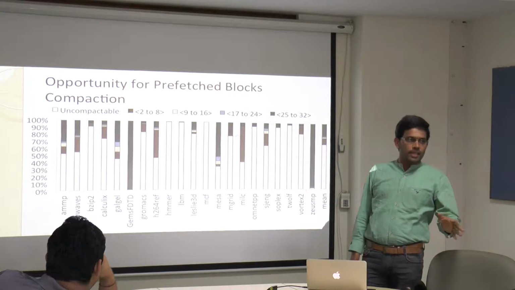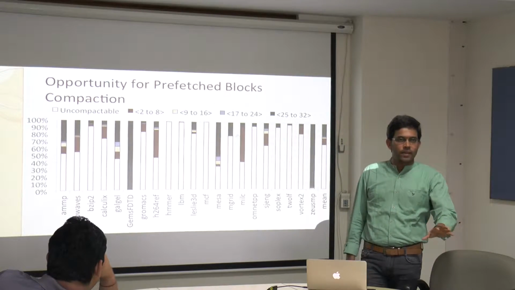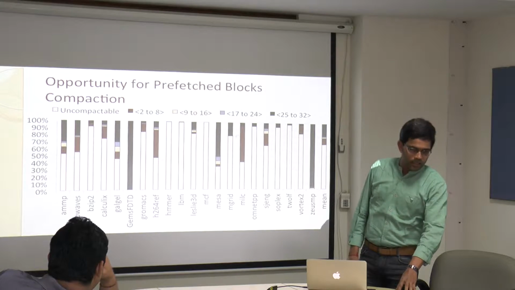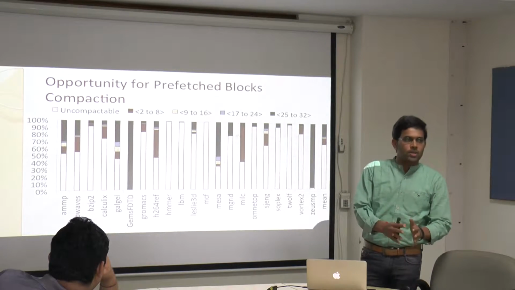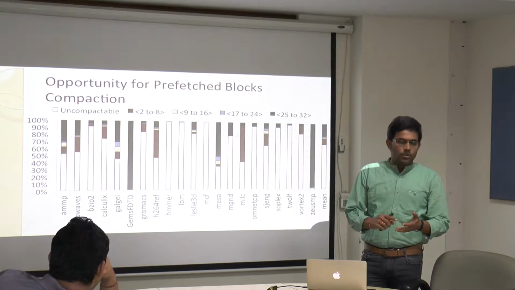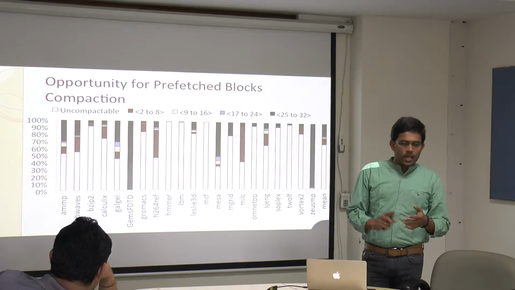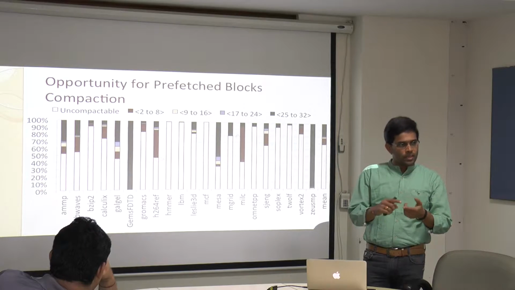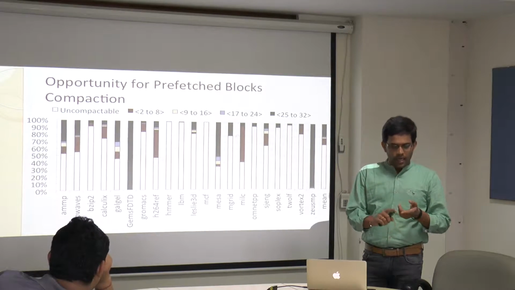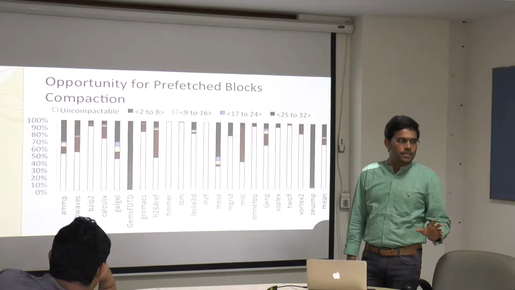So yes, there will be some overhead in terms of compression and decompression: extra multiple-cycle latency, and of course when you are performing these operations the hardware components consume energy, and there will be an area overhead because of these adders.